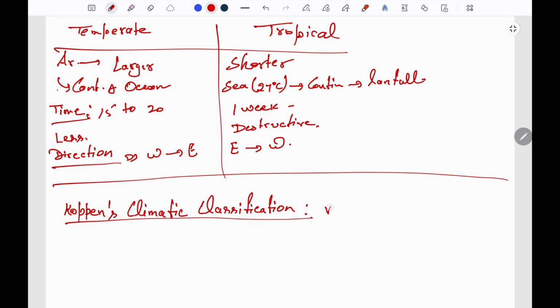So he used the vegetation and climate as the criteria for dividing the climate of the world into different categories.